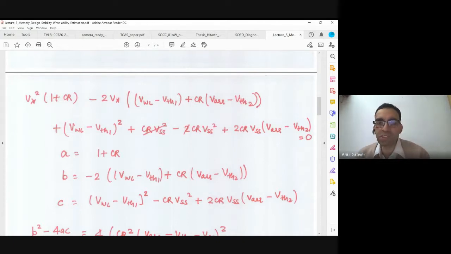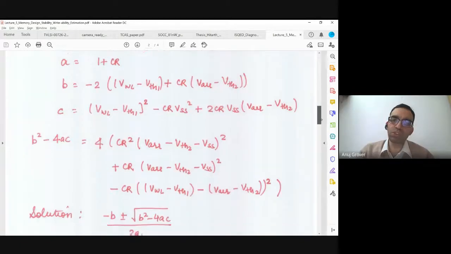For a quadratic equation ax squared plus bx plus c, x is Vx now, a is 1 plus CR, b is minus 2 into (VWL minus VTH1 plus CR into (VDD minus VTH2)), and c is the constant term which has no Vx in it. Is this clear till here? I'm just saying these are a, b, c for this quadratic equation.